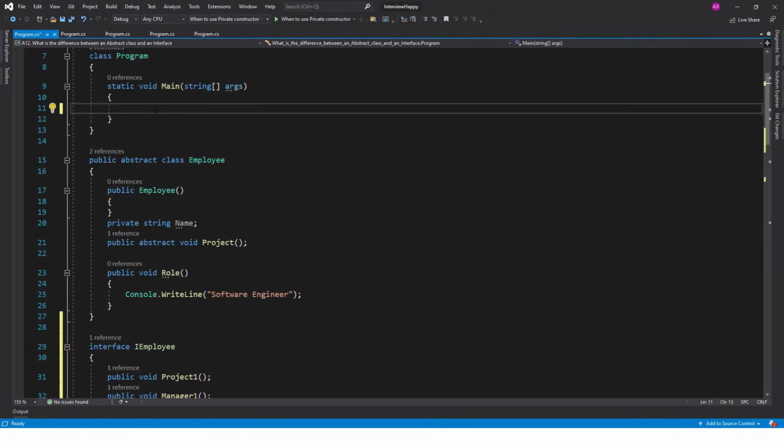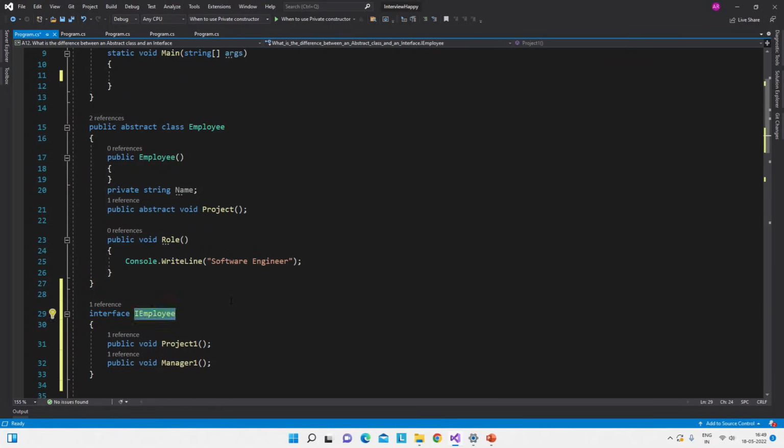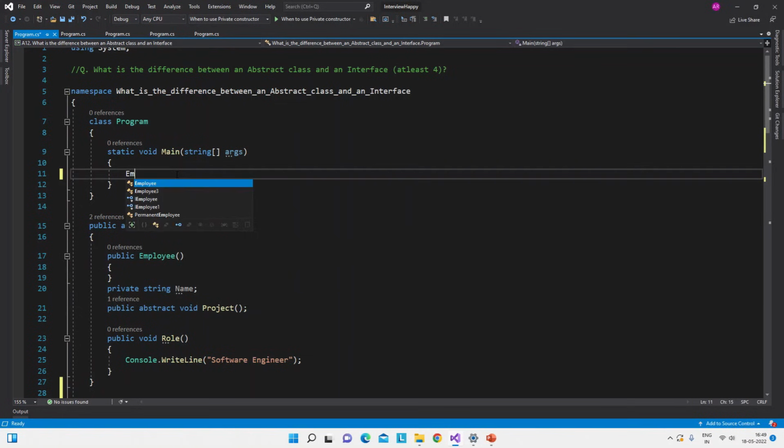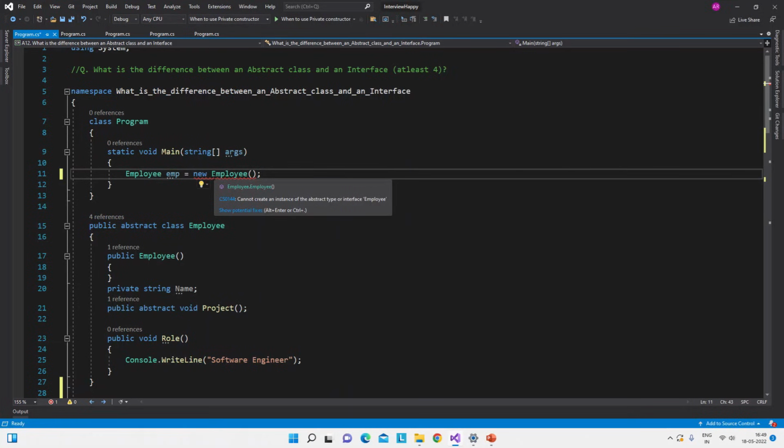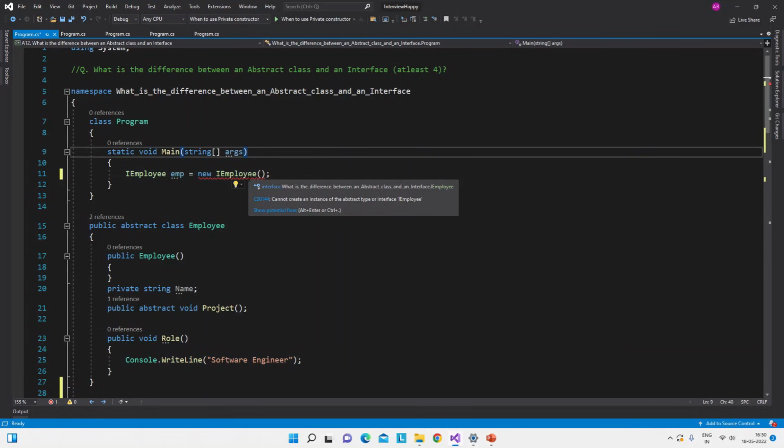See, here is a simple console application. Here we have this Employee abstract class and this IEmployee interface. Now let's try to create the object of the Employee abstract class. See, here it is giving the error: cannot create an instance of the abstract type or interface Employee. Okay, so this is the abstract type. Now if we do the same with the interface, then also it will throw the same error, cannot create an instance of the abstract type or interface.